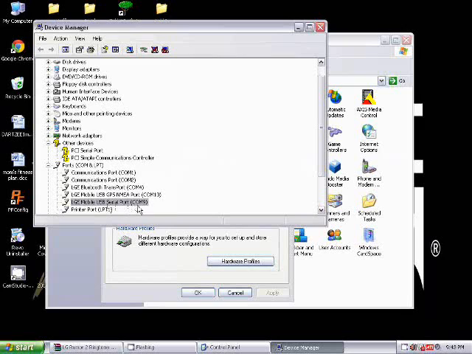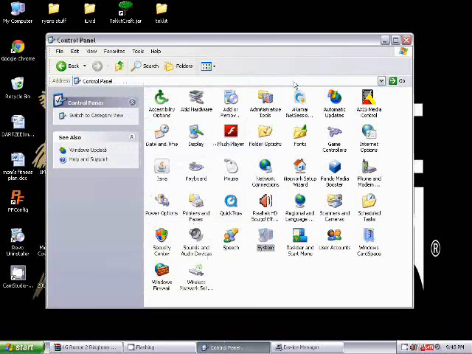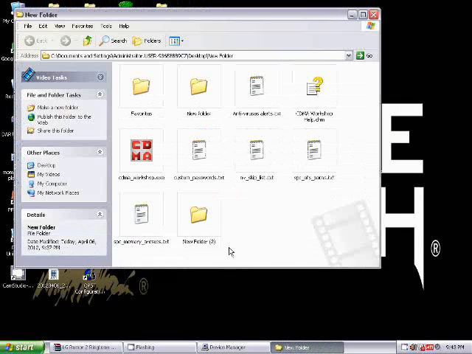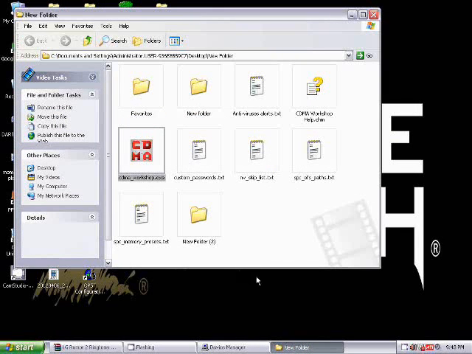See how it says COM9? You're gonna wanna have COM9. Memorize that. Okay, minimize this, quit that. And we're gonna go here, open up the CDMA. And this could take a bit. It does on my one computer. It takes a while to boot up. So I'll just pause it so you guys aren't waiting for me.